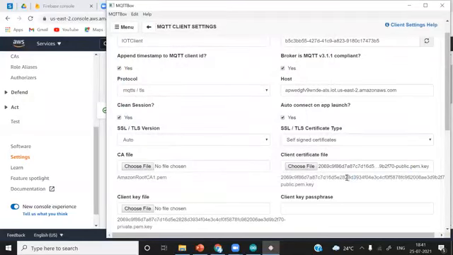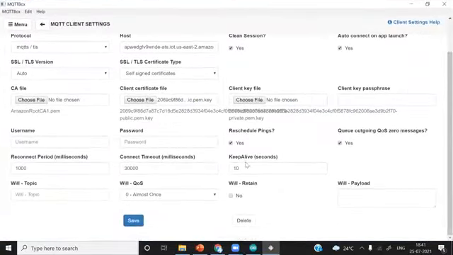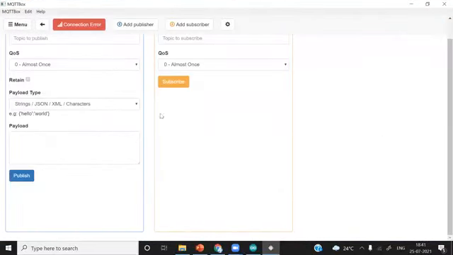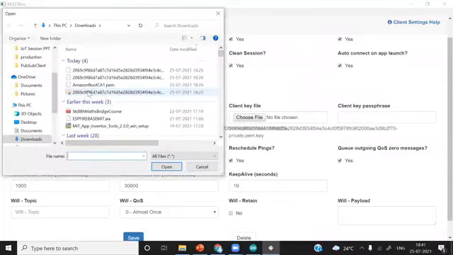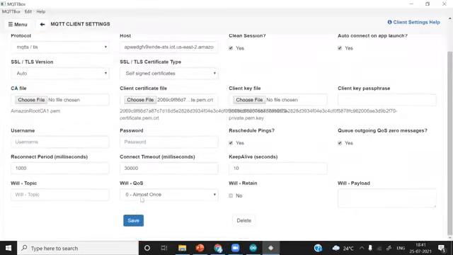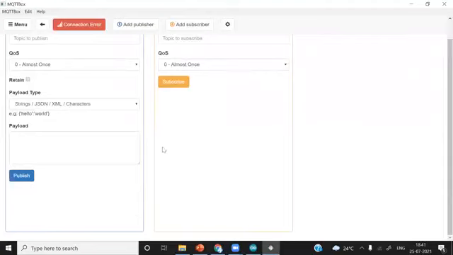Yes, this is the public key, and I will save it again. You can see here a connection error. So you must add proper files at respective places. For the client certificate, you must add the client certificate. So this was the client certificate. Simply open it and then save. Okay, it got connected again.